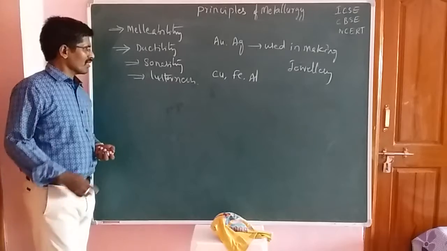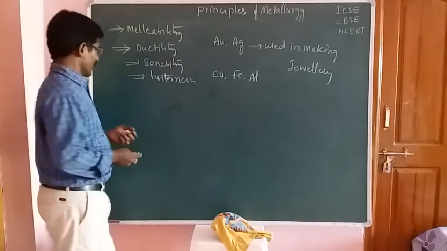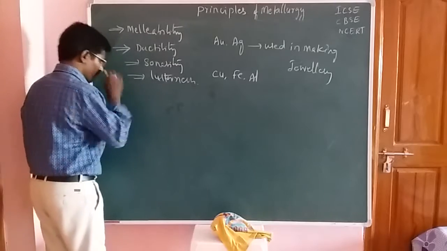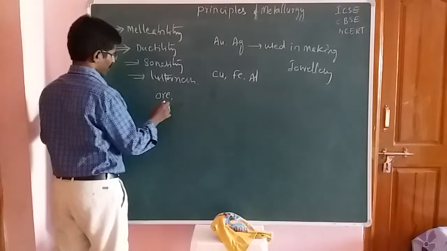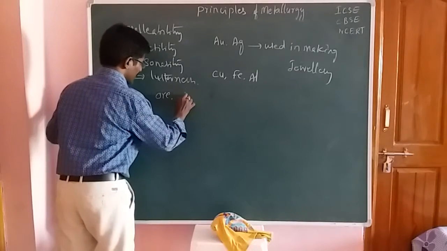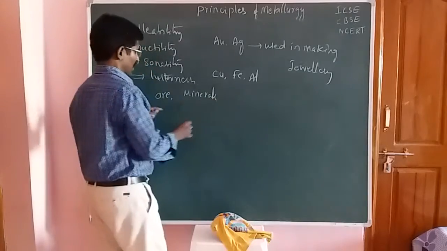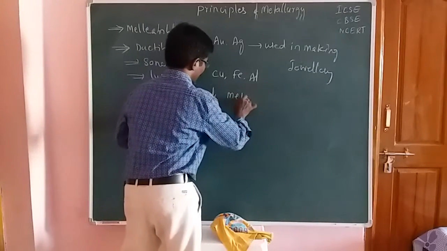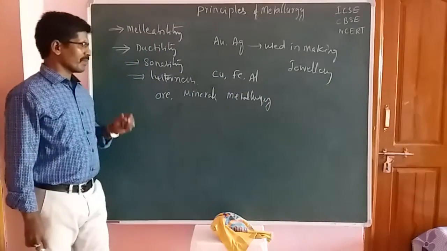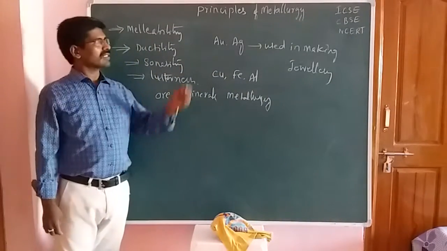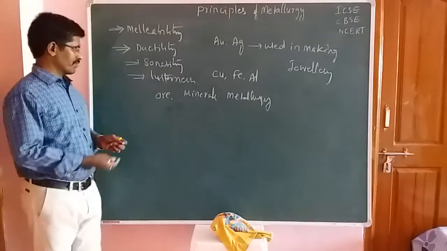Now I am introducing new words. The first one is ore, and the second one is mineral, and the third one is metallurgy. These are the very beginning and important words in the principles of metallurgy chapter, friends. Now listen.